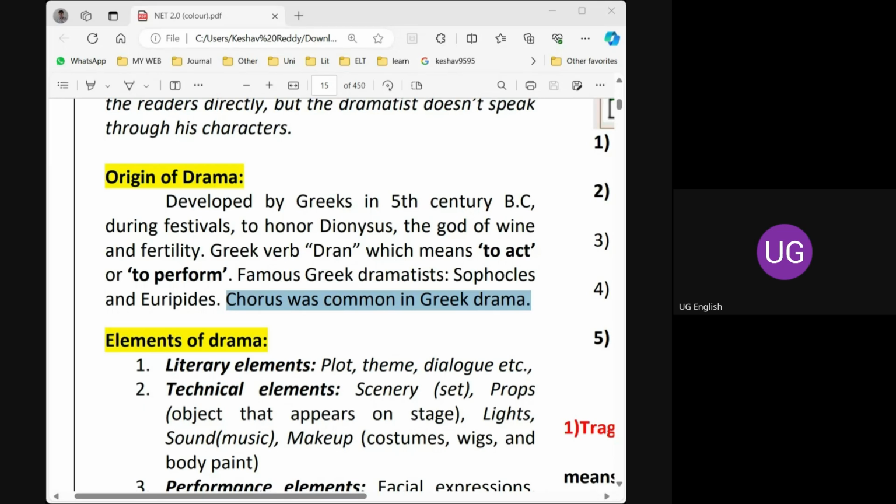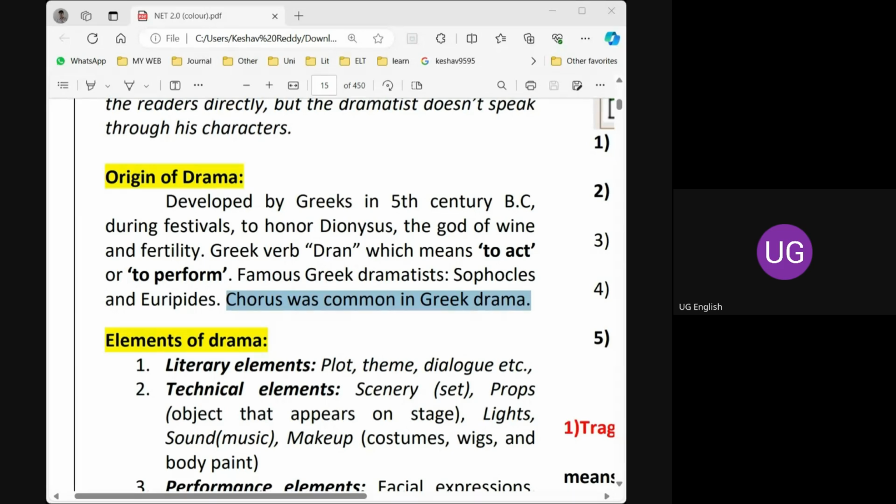We all know the Jurassic Park movie directed by Steven Spielberg. The shooting of that movie was done on a simple table with some graphics, but that was not possible in olden days. There were no graphics and no other stage facilities. Even they had to use curtains to remind us about the place. If it is a forest, they will show you some curtains.